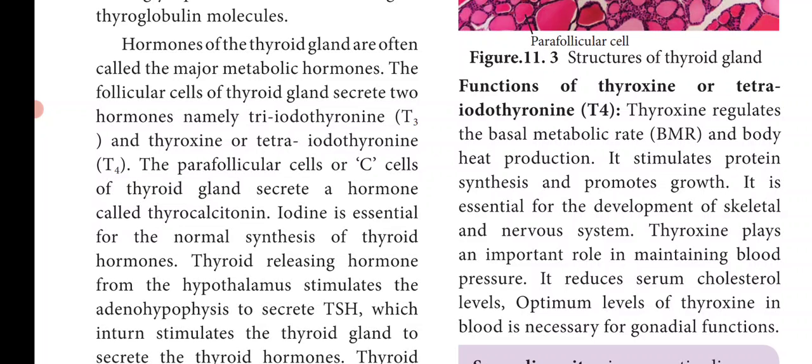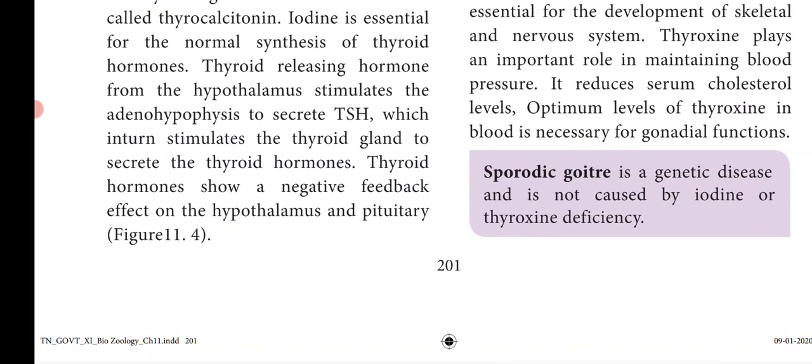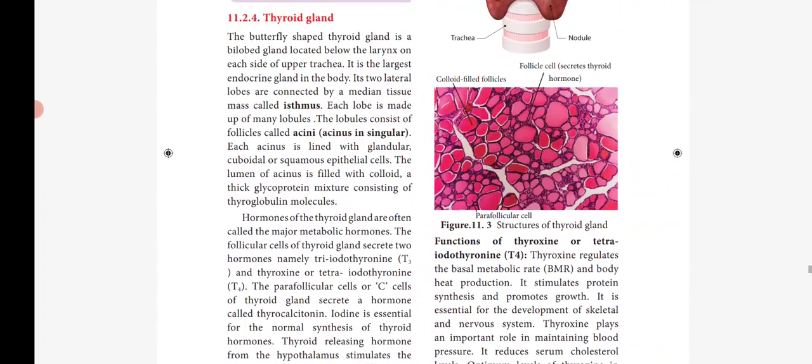Thyroid releasing hormone is released from the hypothalamus. This hormone, that is TRH, stimulates the adenohypophysis, that is the anterior pituitary, to secrete the thyroid stimulating hormone, that is TSH, which in turn stimulates the thyroid gland to secrete the thyroid hormones. Thyroid hormones show a negative feedback effect on the hypothalamus and pituitary.